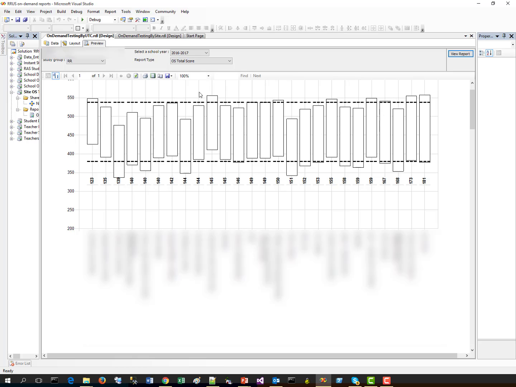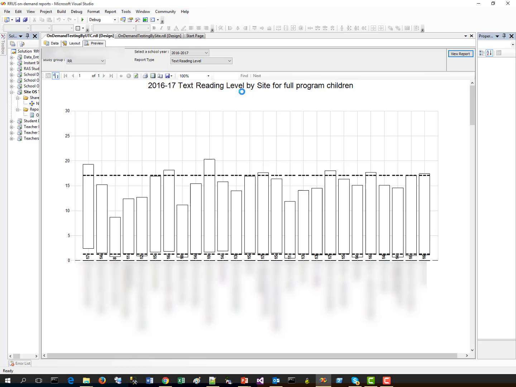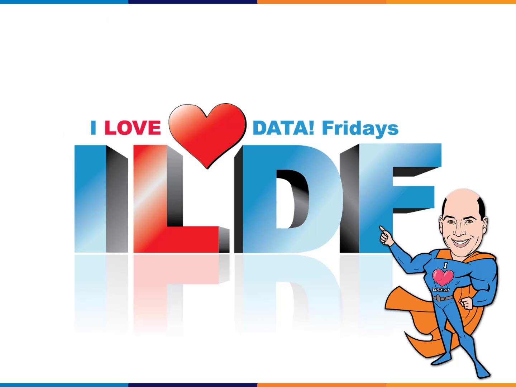Now, just like teacher leaders, trainers, you can also look at these by the different tasks of the observation survey. So we could select text reading level and then click view report, and this would update the report. We'll go ahead and do that. It has now regenerated the report to show this by text reading level. So there you go. All right, ladies and gentlemen, there are our changes for the 2017-18 school year on the IDEC website. Just some little modifications and a new on-demand report for all you Reading Recovery folks out there.